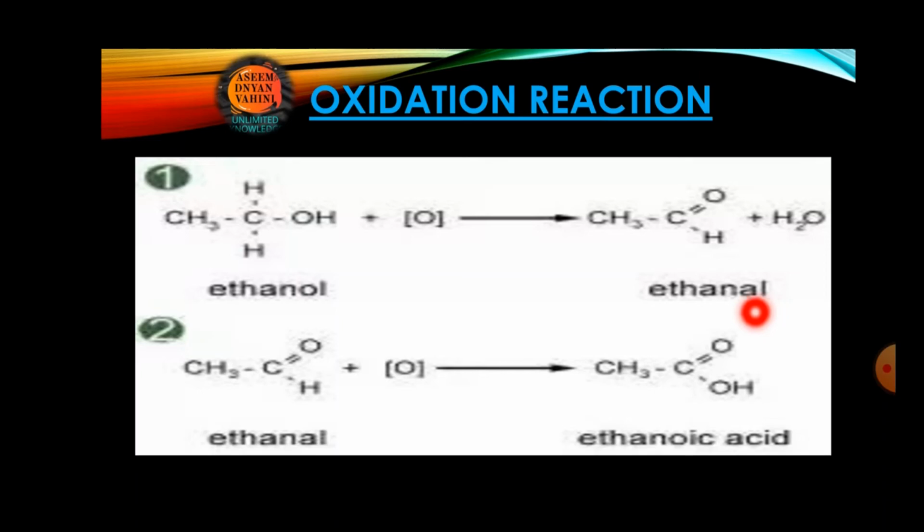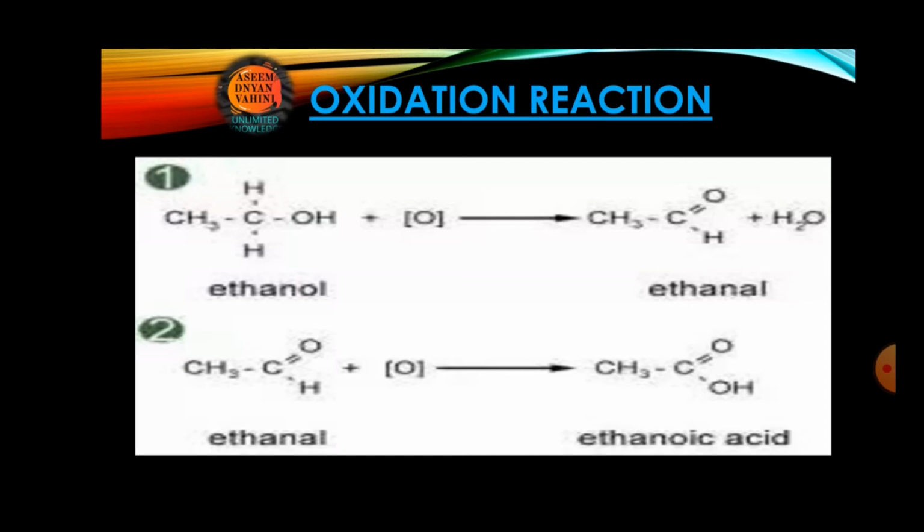Ethanal means, why has the suffix al come here? Because here we are getting CHO, and CHO is nothing but a functional group which is named aldehyde. So because there is a presence of aldehyde, this ethanol has been converted into ethanal and a water molecule as a byproduct.